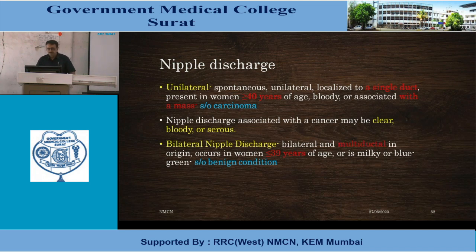Bilateral nipple discharge with multiductal involvement, occurring in women of younger age, less than 39 years of age, or milky or blue-green, probably is a benign condition. Most commonly it is due to prolactinemia, or pituitary tumors are the main causes.